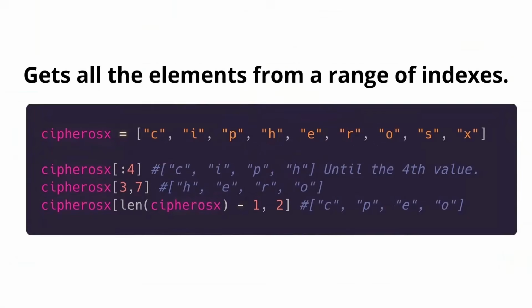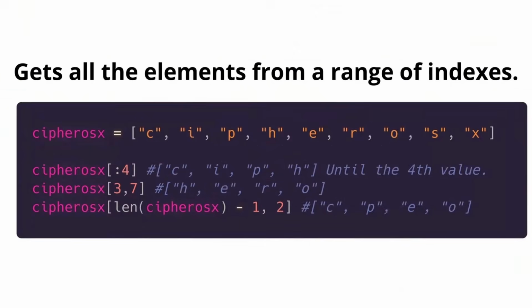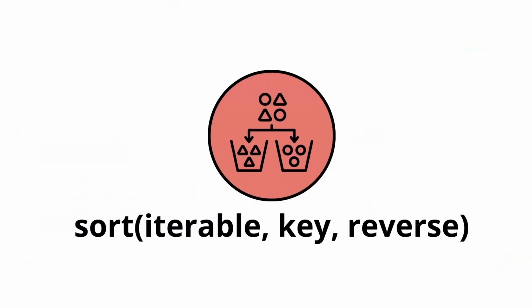We have slice. Notice how the double dots indicate which value we are approaching. So if it's before a number, this would be all the elements until that specific index. But if we have it after the value, we're going to have all the elements until the end, starting from that value. You also have some examples about how range works. And let's continue with sorted.